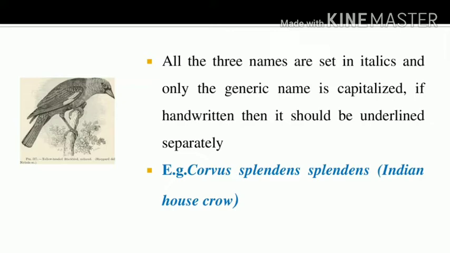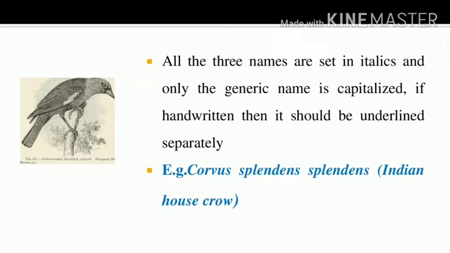So these three names, what font do we have to write in? Italic. The genus always starts with a capital letter, and the species and subspecies are written starting with a small letter. If we write in bold font, we underline the scientific name. So these are the rules of nomenclature. Can you understand what nomenclature is? Nomenclature is nothing but assigning scientific names to animals.